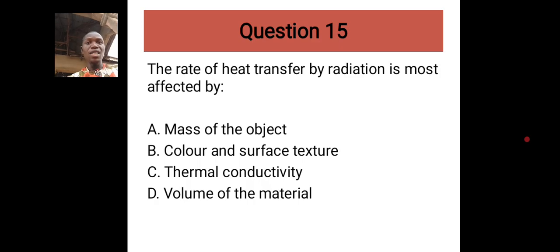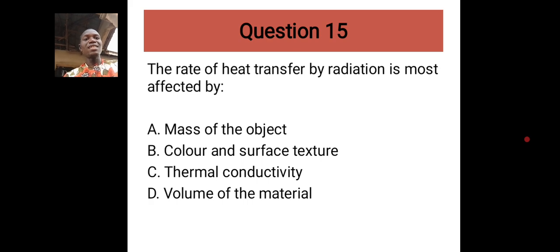Remember, in conduction, heat is transferred from one place to another through the vibration of the molecules. Like if you put the tip of a metal rod in fire, before you know it, if you touch the other end, it will be hot also. How did the heat travel from that end to this end? That's conduction. Convection has to do with the movement of fluids. Hot fluids move and transfer their heat to the surface, to the object. When we talk about radiation, hot objects emit heat rays that travel even in a vacuum, and when they are absorbed by another object, that object becomes hot.